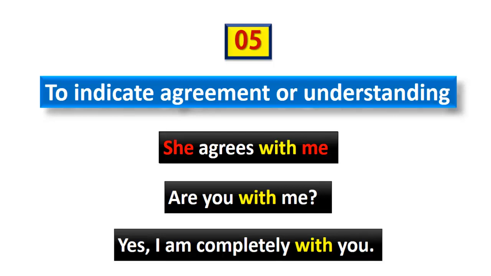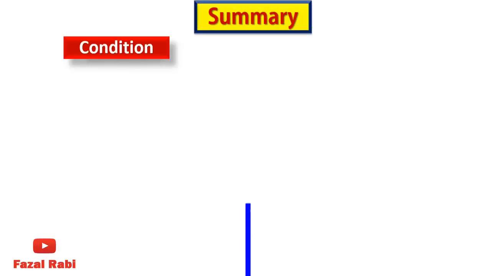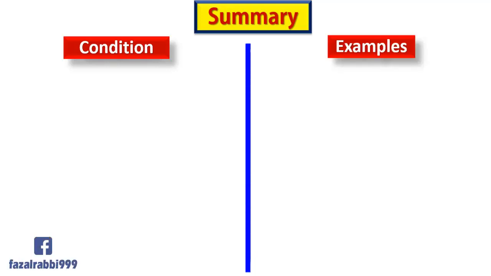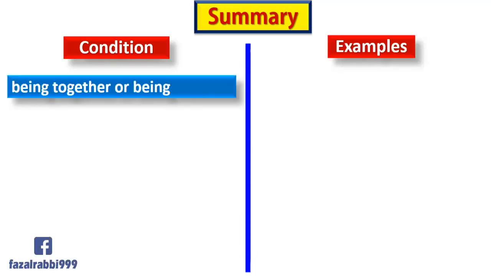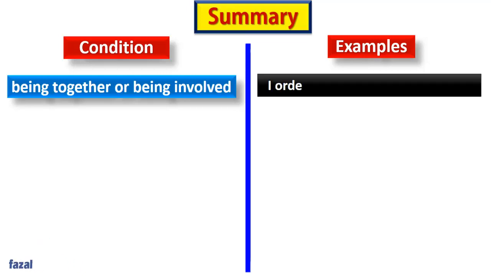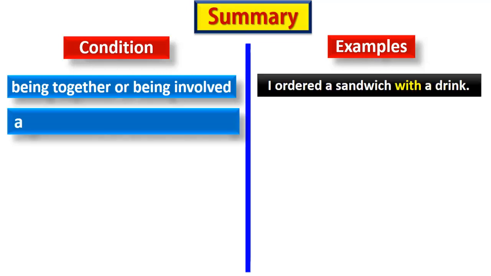So, these were the 5 basic rules of preposition with. Now, let's summarize it. To indicate being together or being involved: I ordered sandwich with a drink. It indicates agreement or understanding.